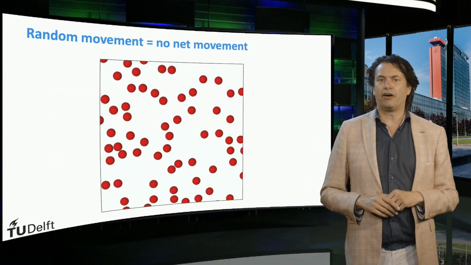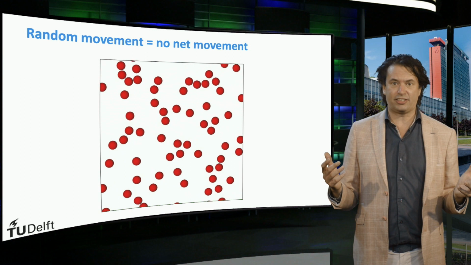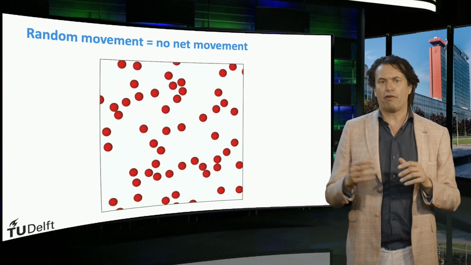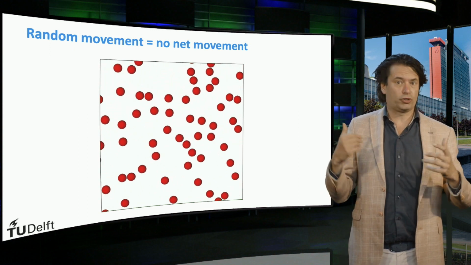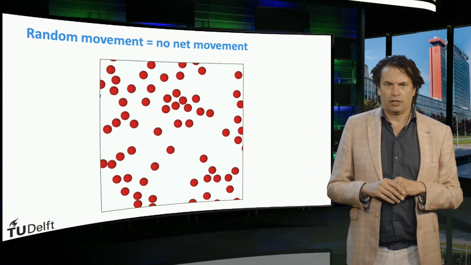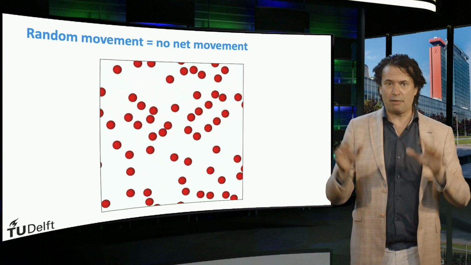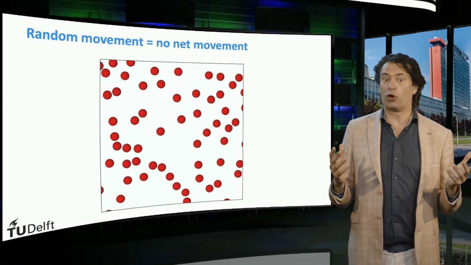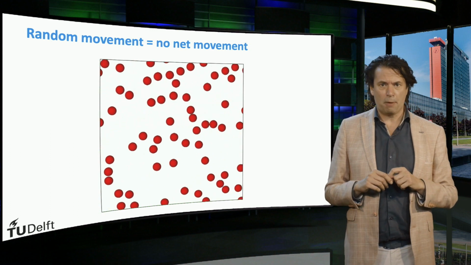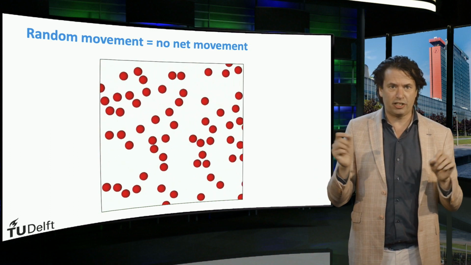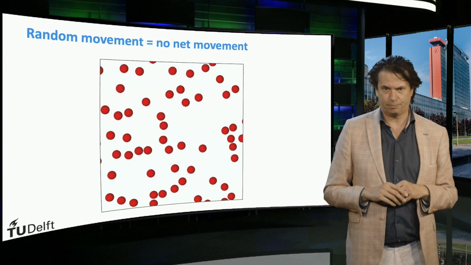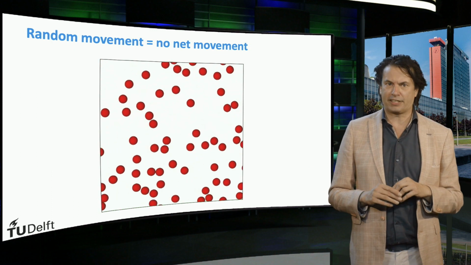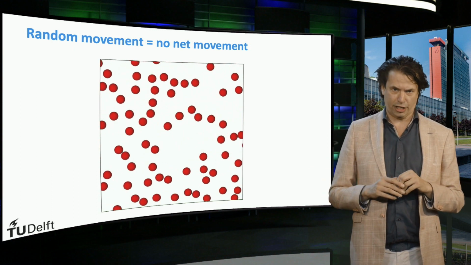Let's consider a free gas of particles at a temperature larger than absolute zero. In case of a free electron gas, these particles are electrons. The particles have kinetic energy and can move freely around. All particles move around in a so-called random walk. They move in random directions until they collide with another particle. After the collision, both particles will move in a different direction and the velocity of the particle is changed.